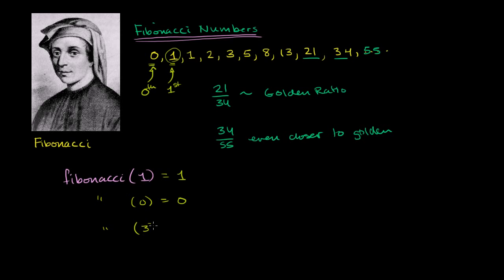Fibonacci of 3 should return, 0, 1, 2, 3. It should return 2. Fibonacci of 5 should return, 0, 1, 2, 3, 4, 5. It should actually return 5. And what I want you to do is write a function so we could put in any argument over here, and it'll return that term of the Fibonacci sequence.